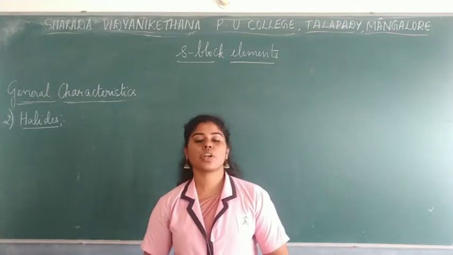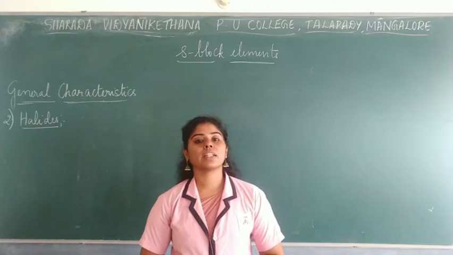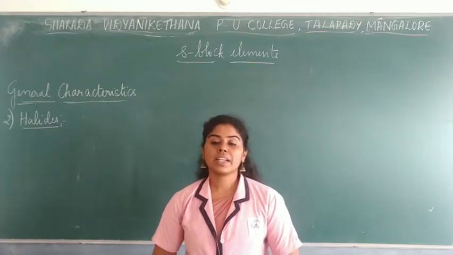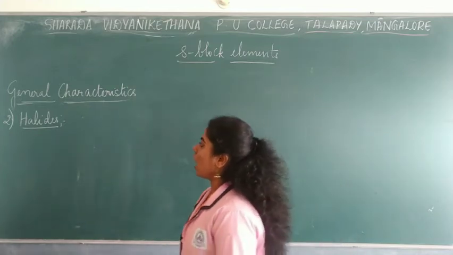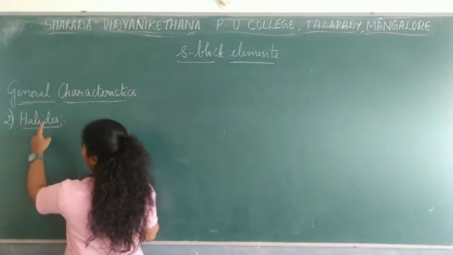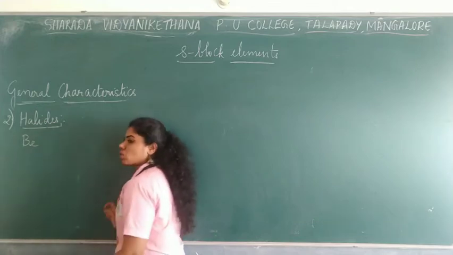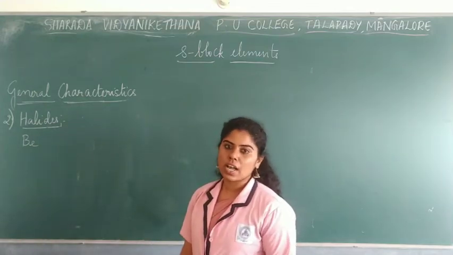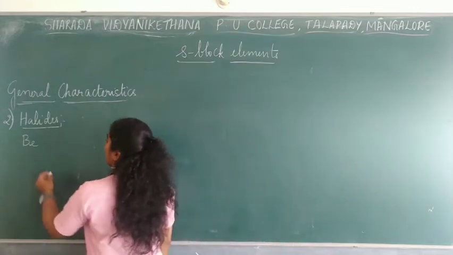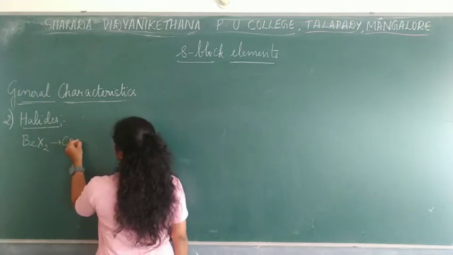The next compounds we are talking about are the halides. As you all know, halides are formed by the alkaline earth metals reacting with the halogens, only at high temperatures. When alkaline earth metals react with halogens, they form halides, where all the halides are predominantly ionic in nature, except for beryllium halide, which is actually covalent in nature.